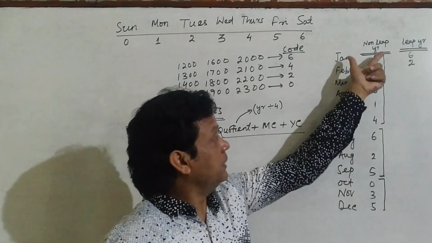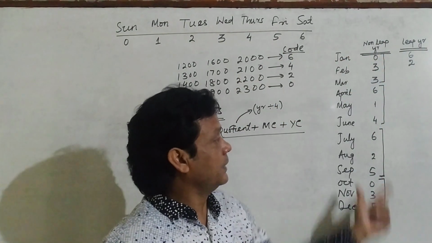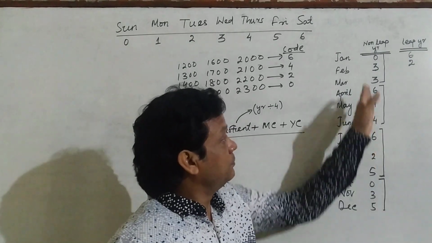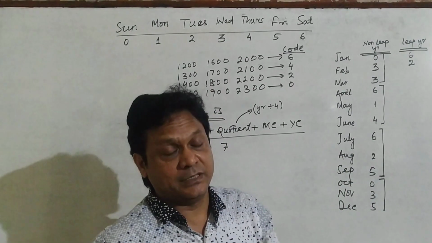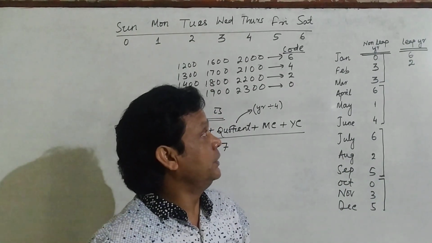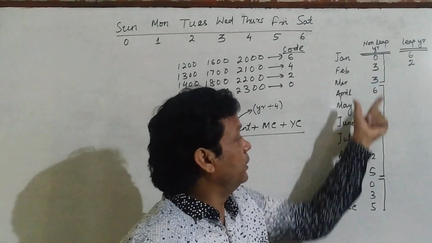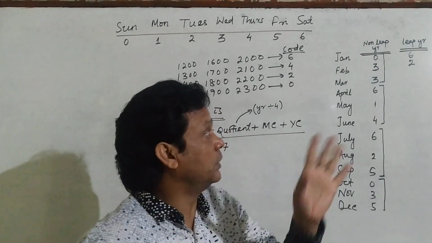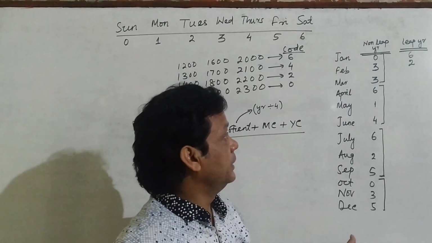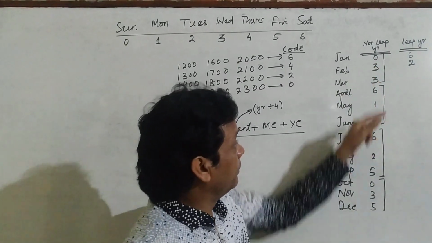And how to write the month code? These are the month codes. And these are obtained from the odd days. Many people give the procedure depending upon the odd days, but I am not telling you about odd days. Simply remember. And how to remember this formula?